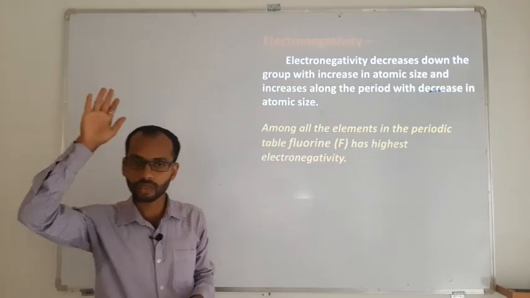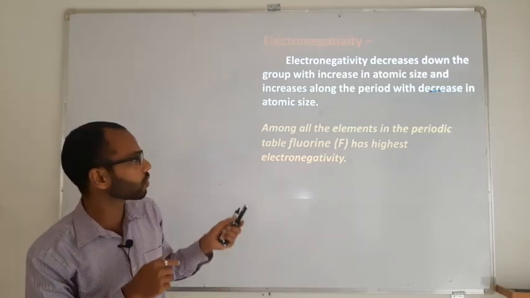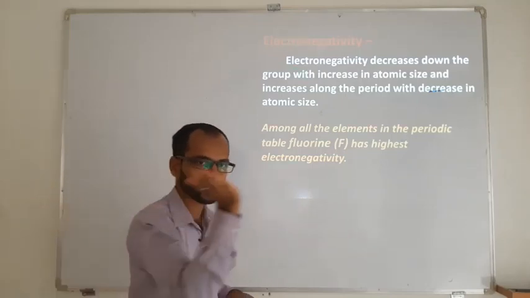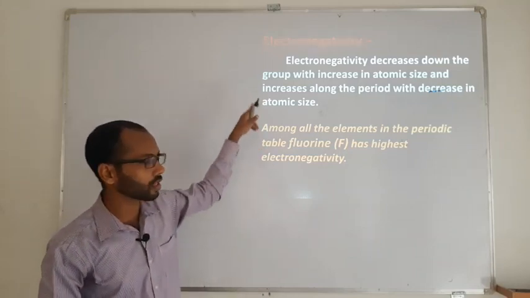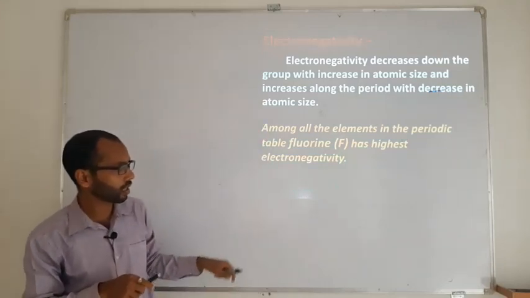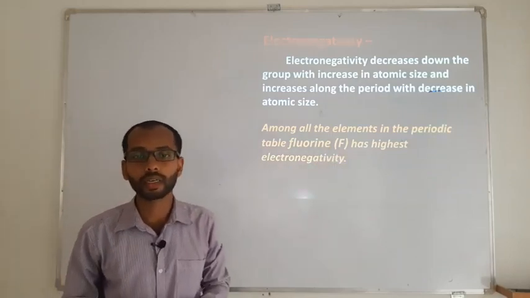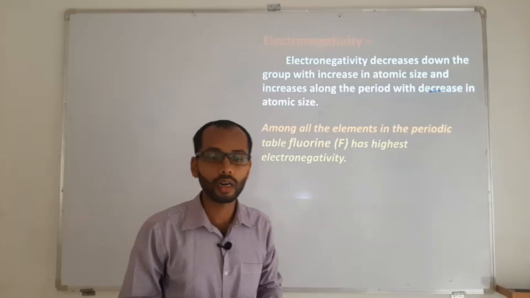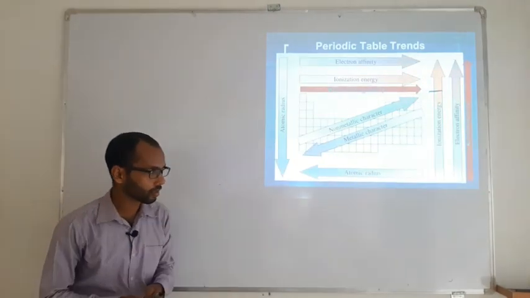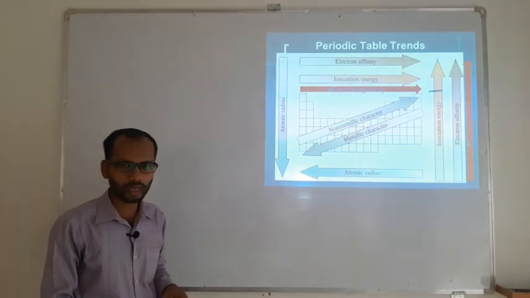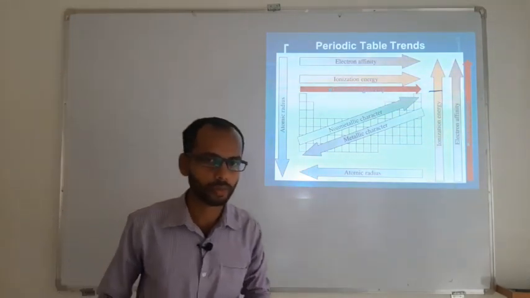So as we have seen, down the group size increases, hence electronegativity is going to decrease, whereas along the period the size is going to decrease, hence electronegativity is going to increase. And we find that fluorine is the most electronegative element in the entire periodic table. So this is roughly the classification based on the properties as well as the variation. So far we have studied the periodic properties.